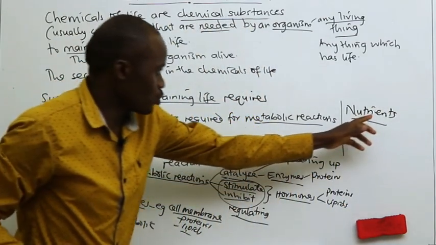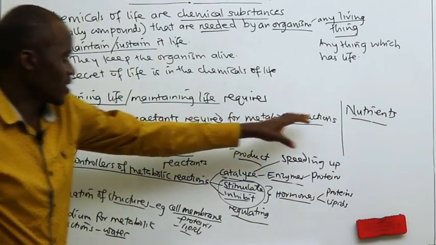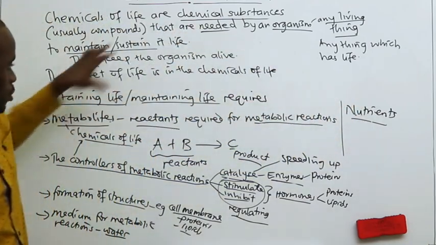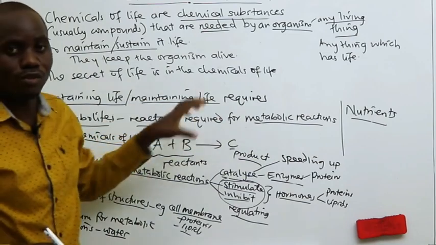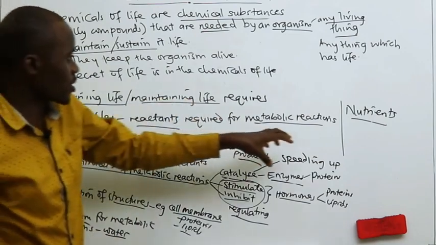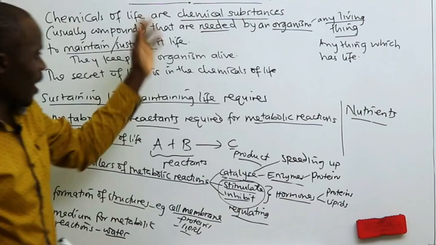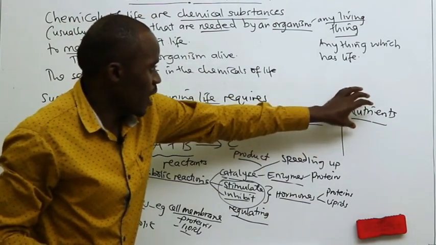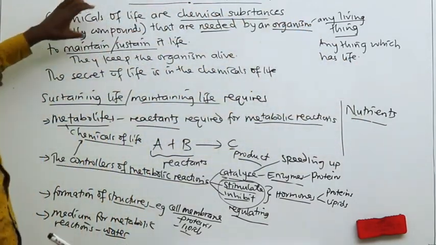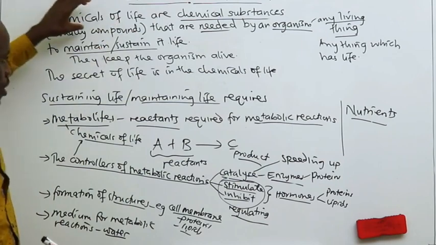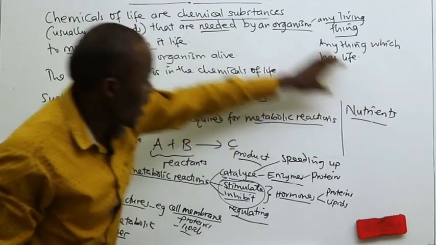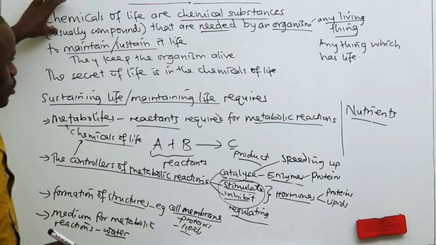Nutrients is the term which refers to the chemical substances that maintain the life of an organism. They are the ones that belong to this category of chemicals of life. Actually, the nutrients are chemicals of life.